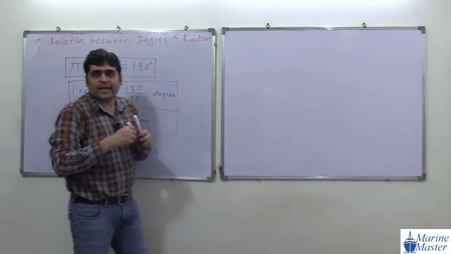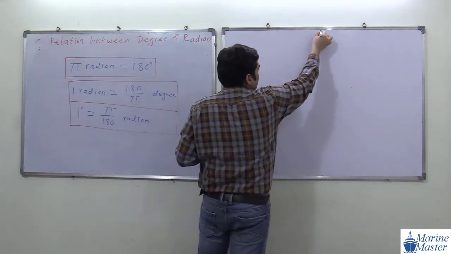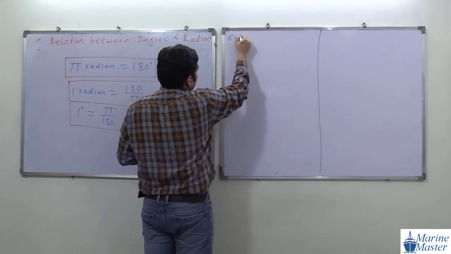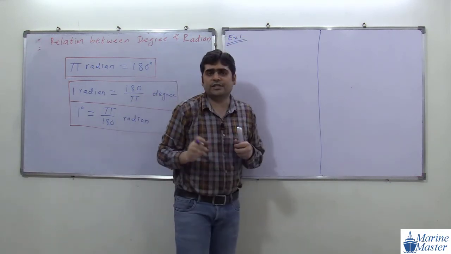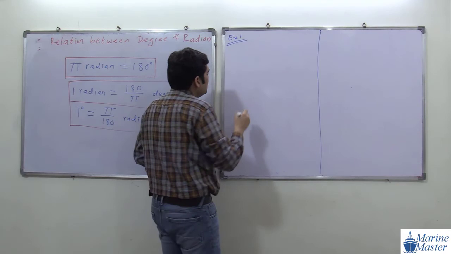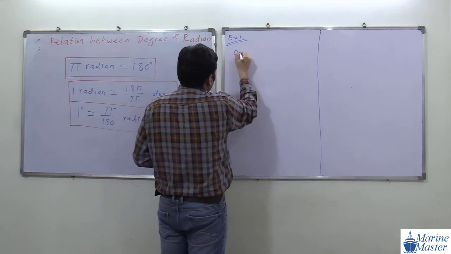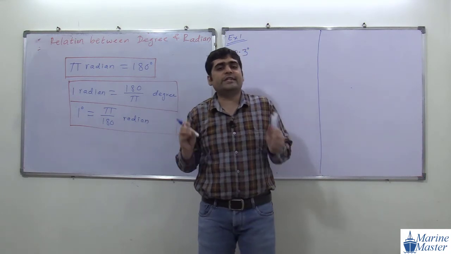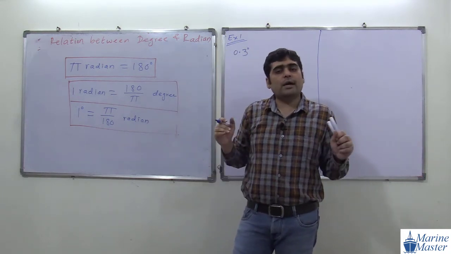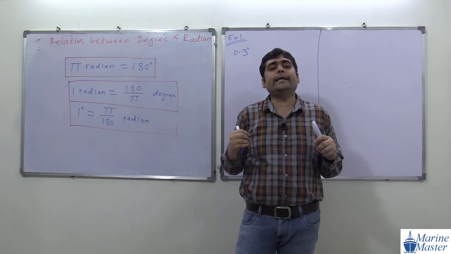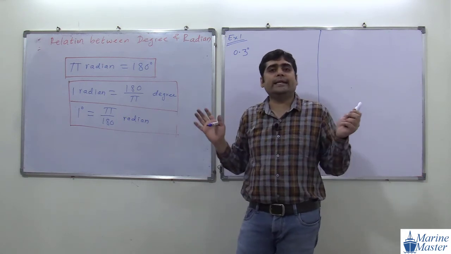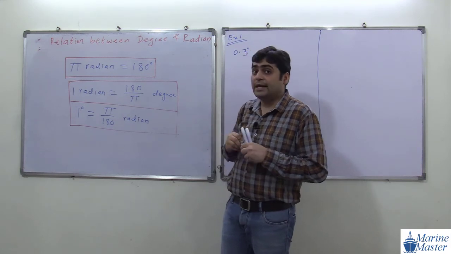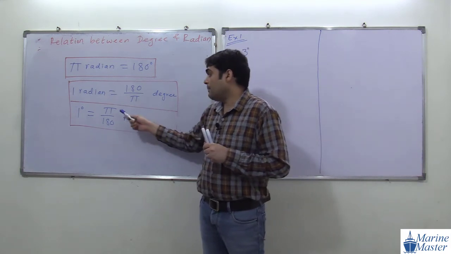Now I am going to take 2 examples side by side. Conversion from degree to radian. Example 1, a very simple example. Suppose we have an angle 0.3 degree, and we have to convert this 0.3 degree into radian. Very simple: 1 degree means pi by 180 radian.